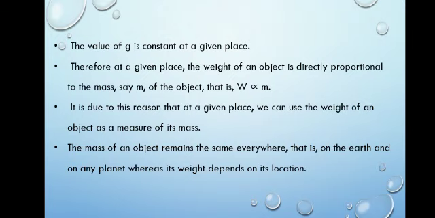As g becomes constant, we can write W is proportional to mass. As it is constant, we can write W is proportional to mass. That means as weight increases, mass also will increase. Or in reverse, as mass increases, weight will also increase at a given place. At a given place only this is applicable, because at a given place the g will be constant.